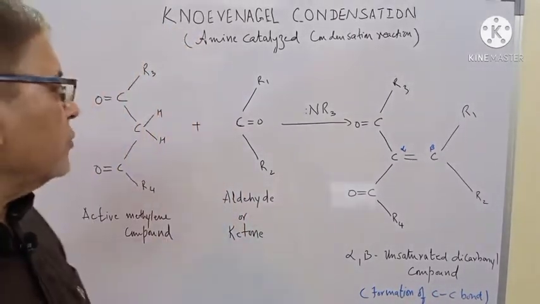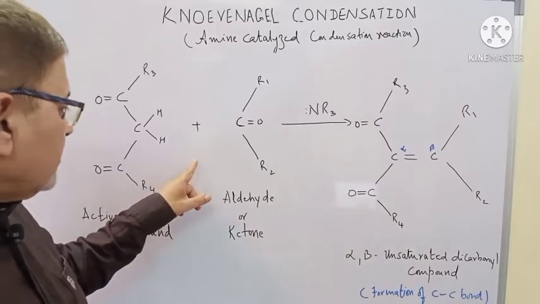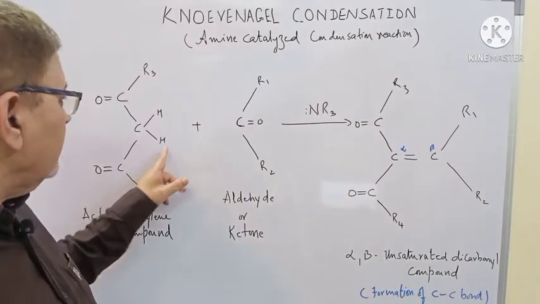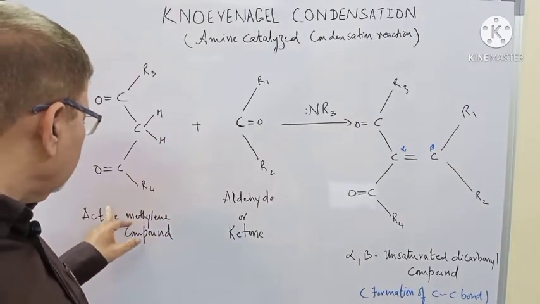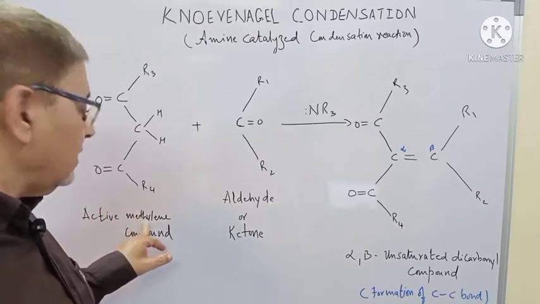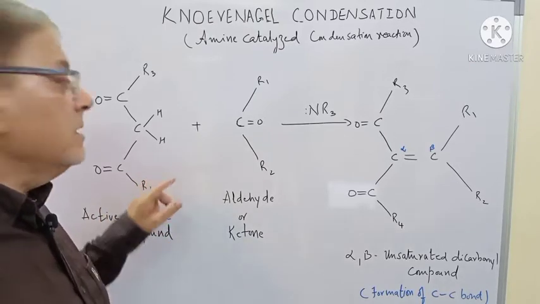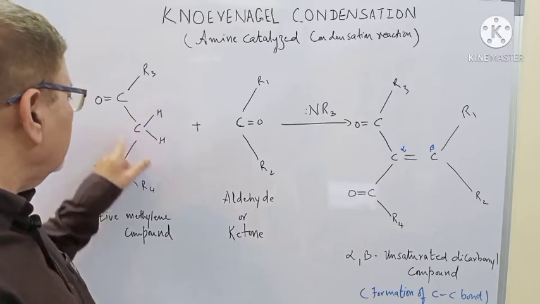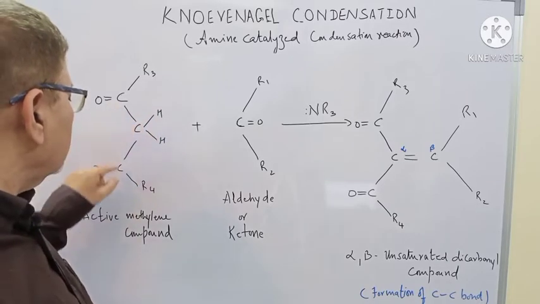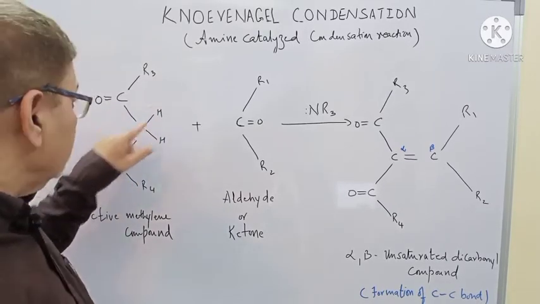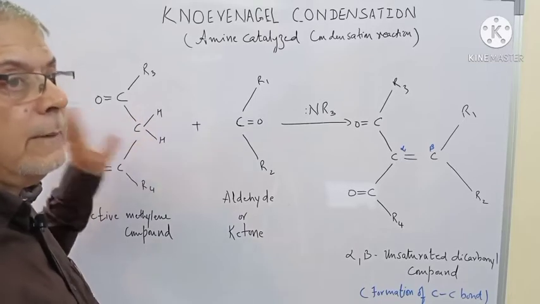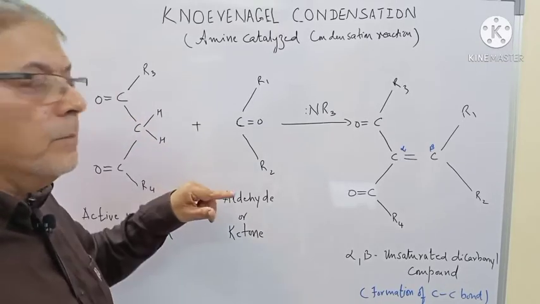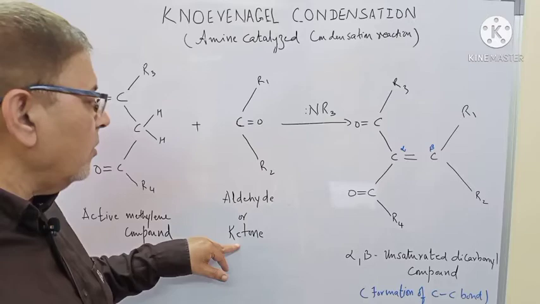Now see what is the reaction. This reaction takes place between two molecules. One of them has to have an active methylene group, CH2. This is the active methylene group surrounded by two carbonyl groups. So these two hydrogens are very acidic. The second compound has to be either an aldehyde or a ketone.